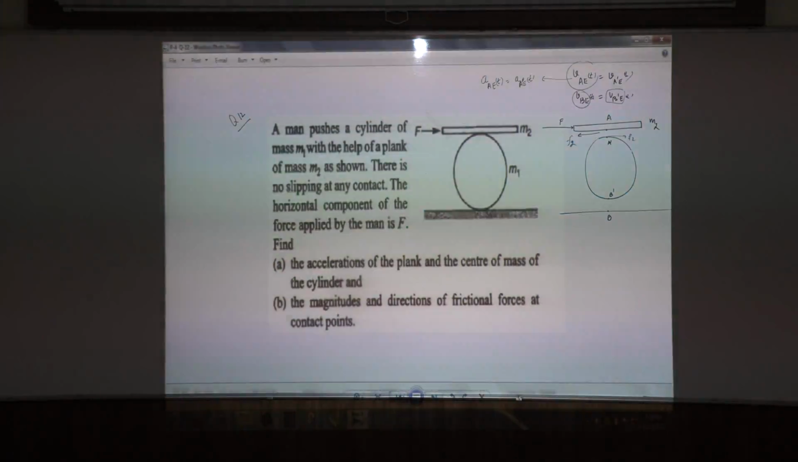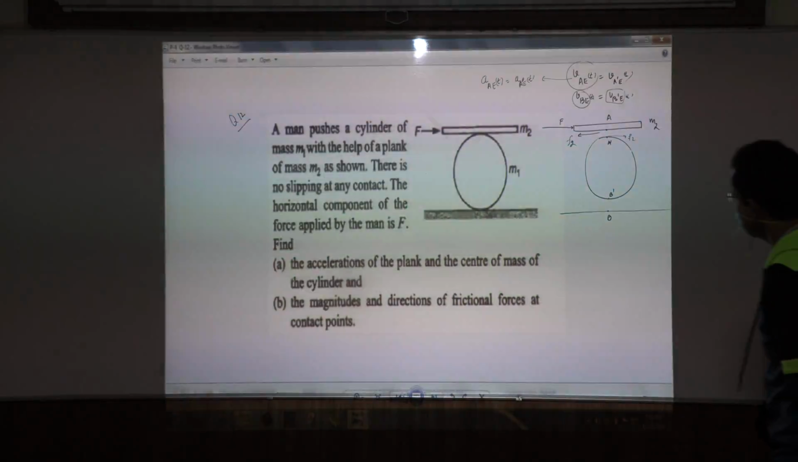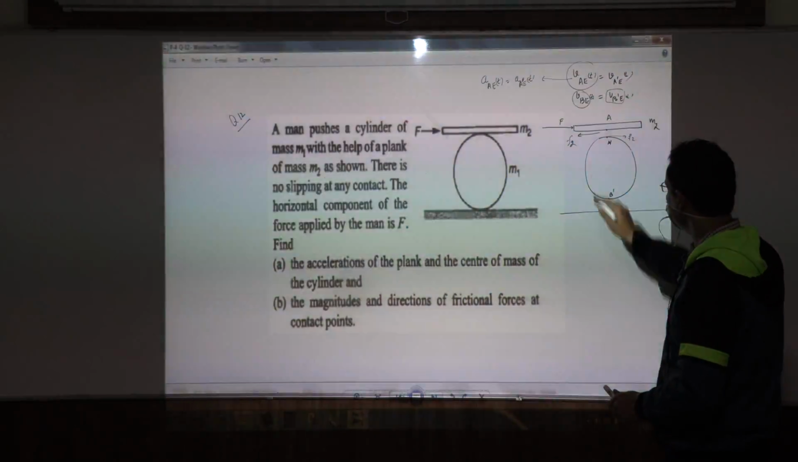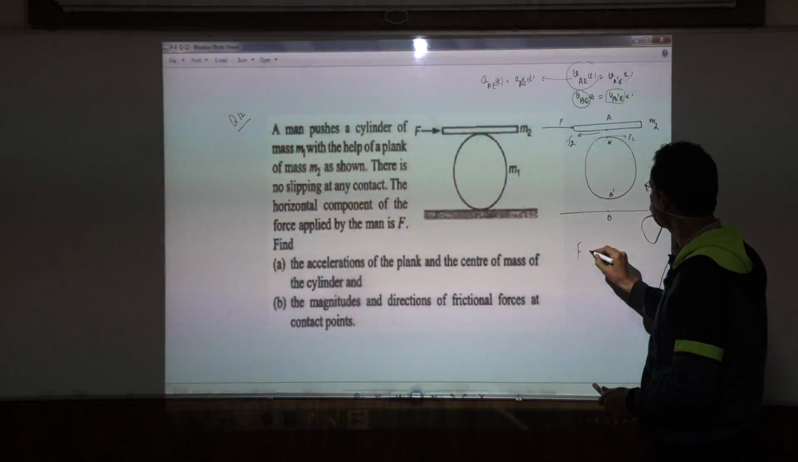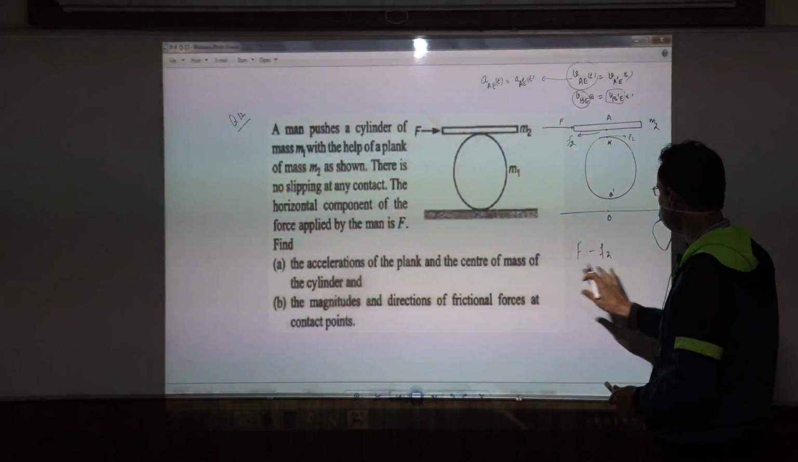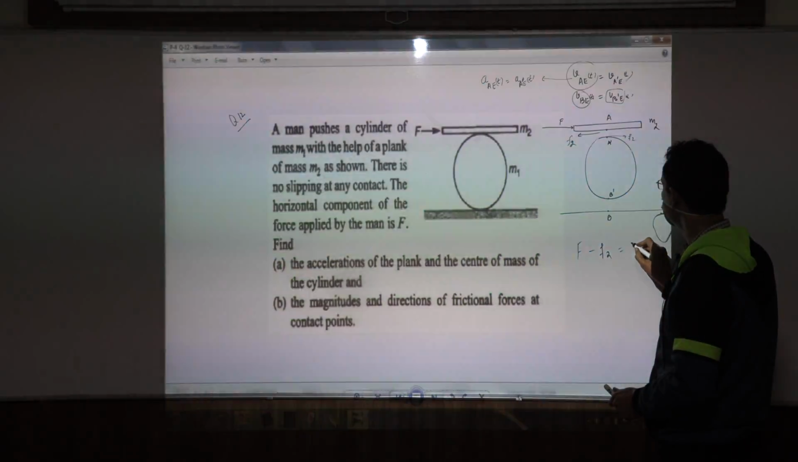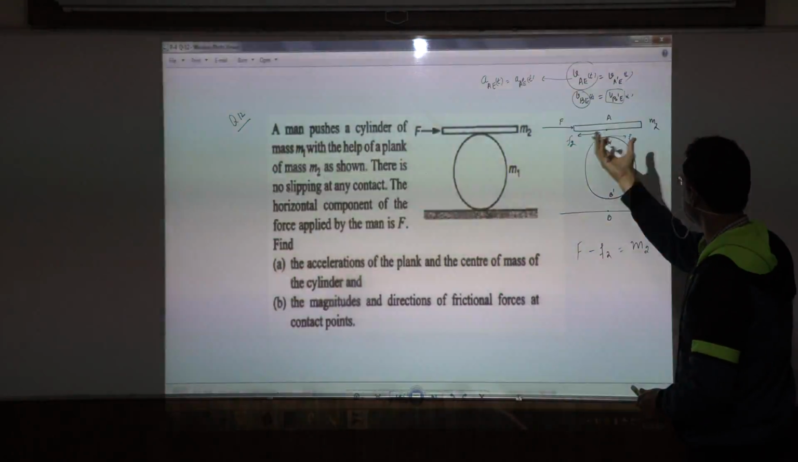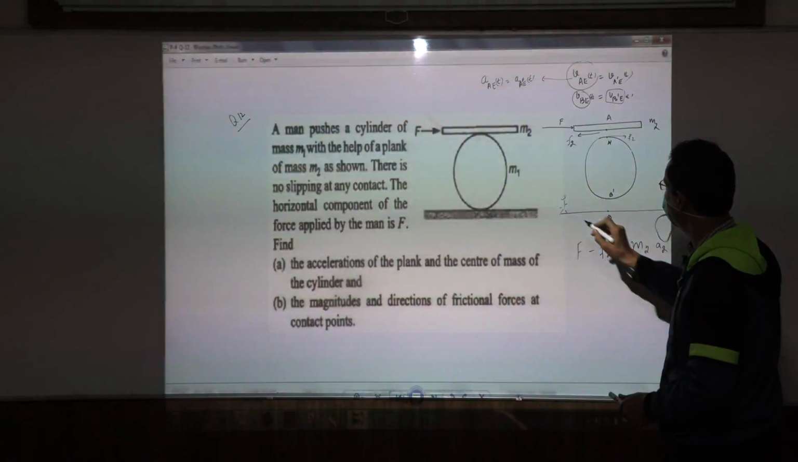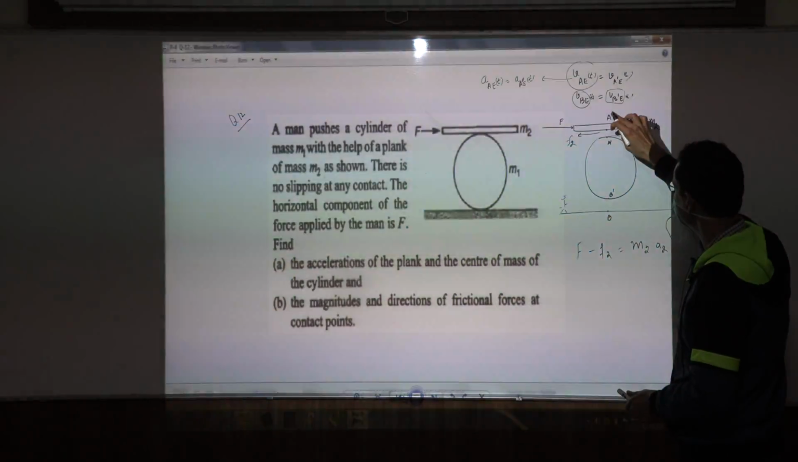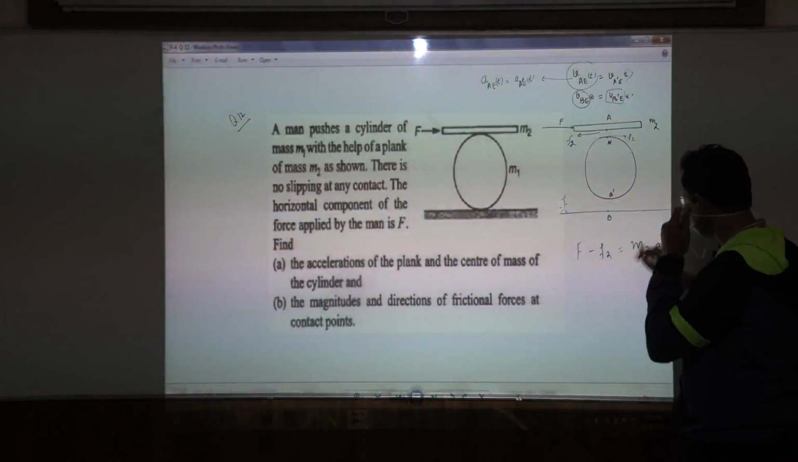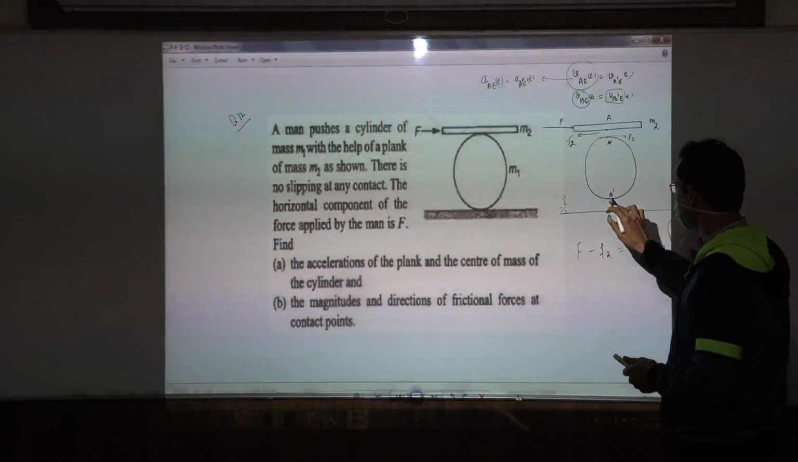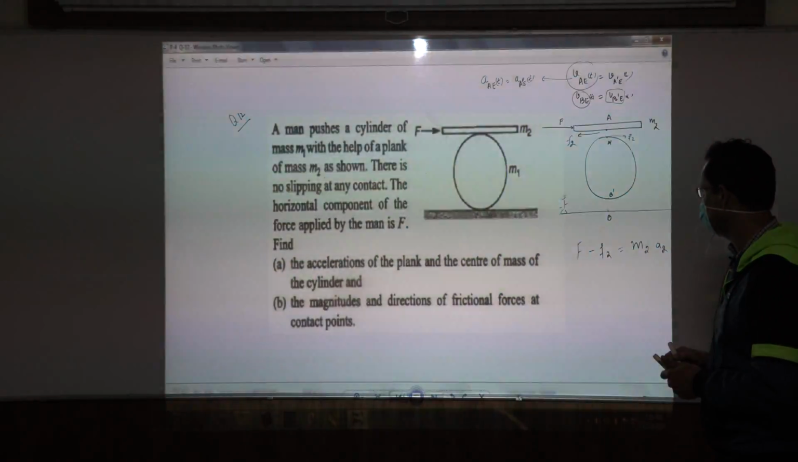Okay, fine. So if you have spent sufficient time on thinking about this, immediately we can write the equation of motion of the plank. F net is equal to m, let's say its acceleration with respect to Earth, a2e, acceleration of the plank with respect to Earth is a2. Now what do we think about frictional force here?